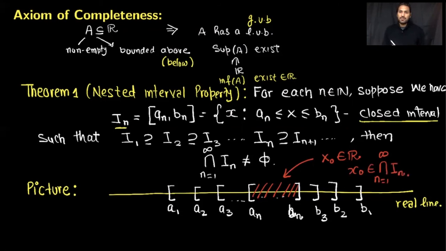So this is the explanation of the statement: if we have intervals which are nested like that, even though there are infinitely many intervals, their intersection will still be non-empty. In other words, there will exist a real number which belongs to this infinite intersection.